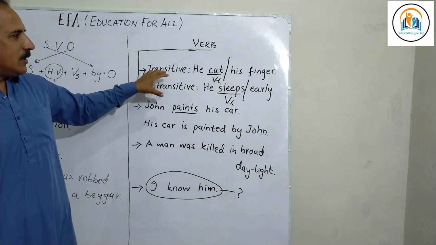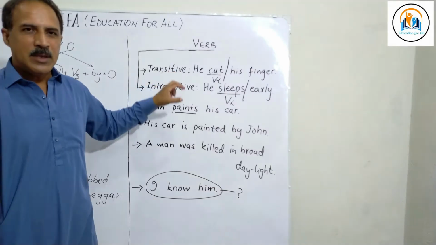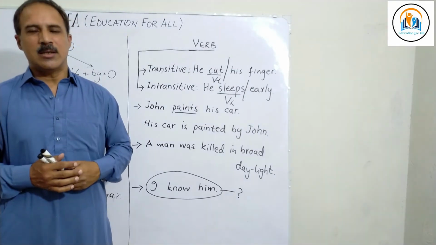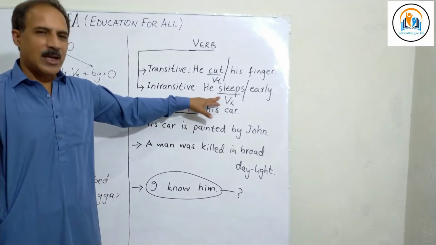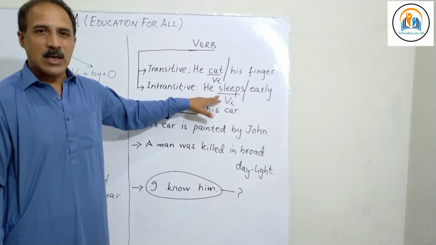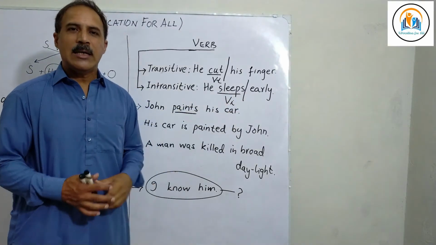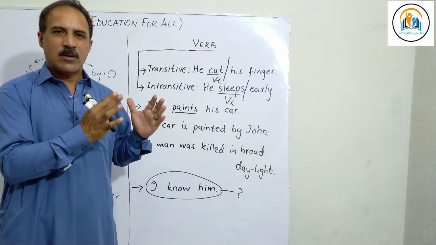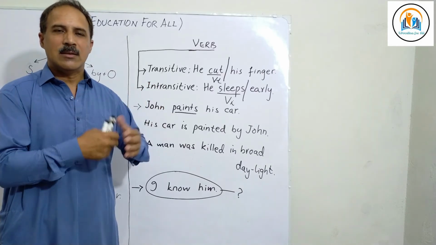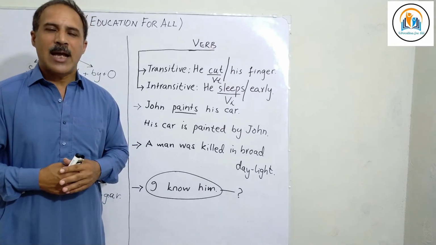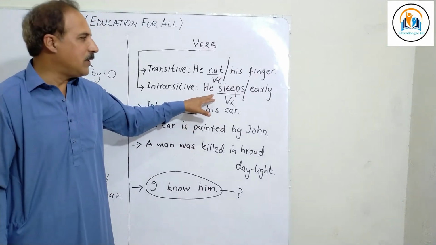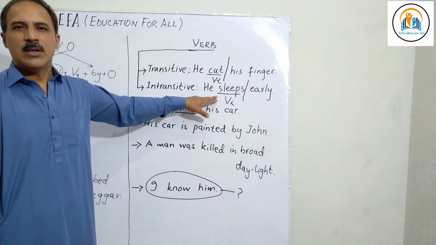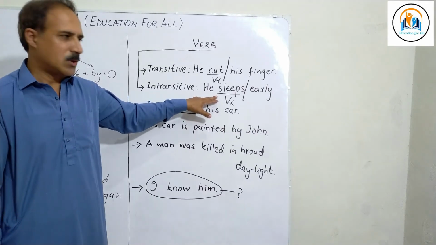Now, if in a sentence we have a transitive verb, it means we have the full basic structure SVO. So we can change the sentence to passive construction. If we have an intransitive verb, as in this case, he sleeps early, we don't have an object, it means we will have a blank in passive construction in the place of a subject. We don't have a subject in passive construction if we don't have an object in the active construction. So if the verb is intransitive, we do not change that sentence into passive construction.